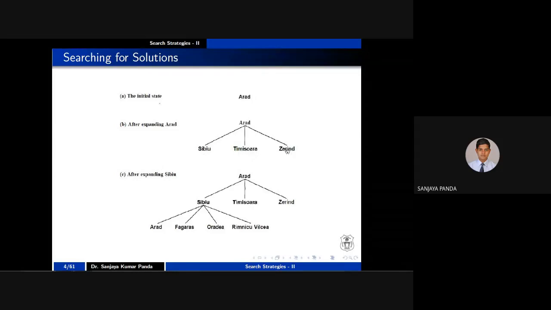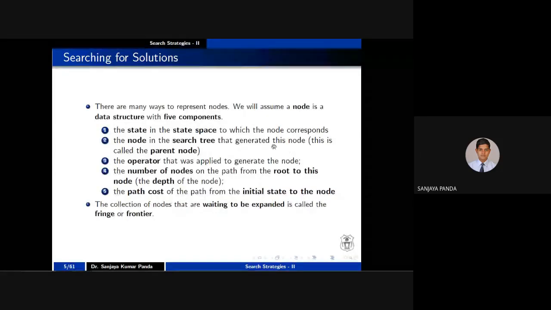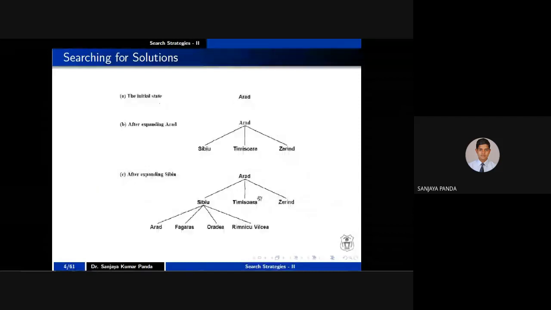So the definition says that it is the collection of the nodes that are waiting to be expanded. So in the next level I will expand S, or I will expand T, or I will expand Z. But at this point in the figure, we have not expanded S, T, Z. So we will make a list, and in that list, we will keep S, T, Z. These are the nodes that are waiting to be expanded.